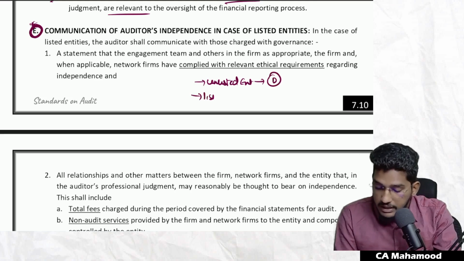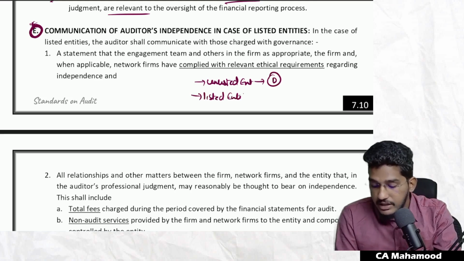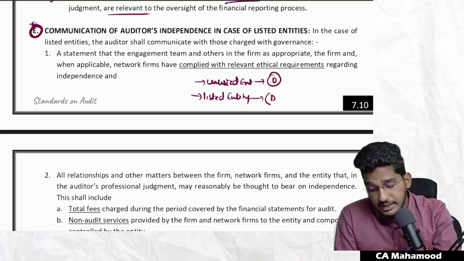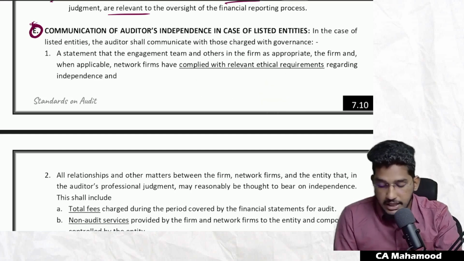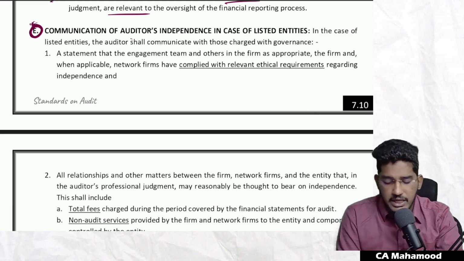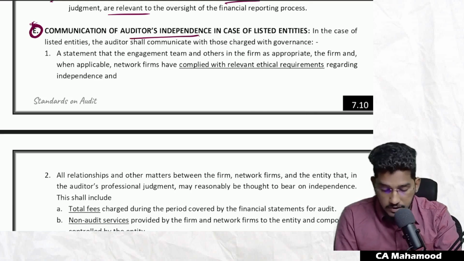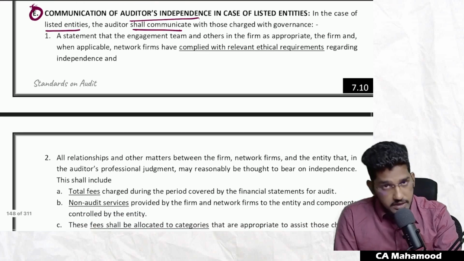In case you are conducting audit of a listed entity, then you are required to communicate the points which are there in point number D as well as point number E. So let us see what we are required to communicate in case of listed entity. Mainly about independence we have to communicate. In the case of listed entities, the auditor shall communicate with those charged with governance.